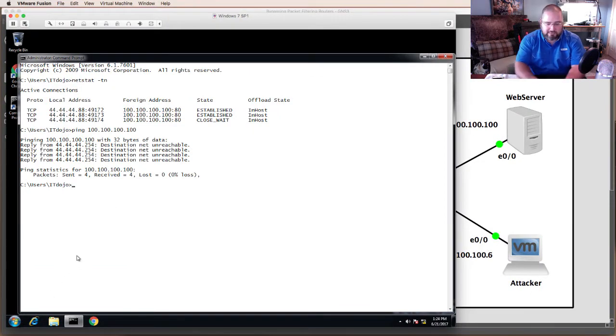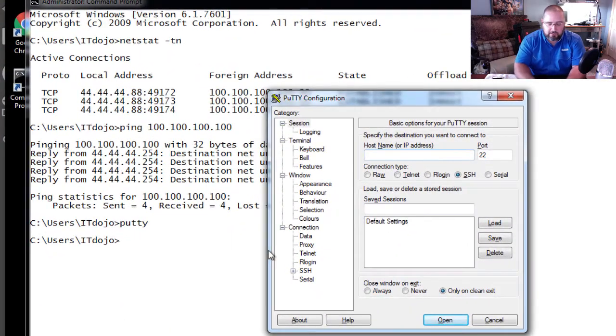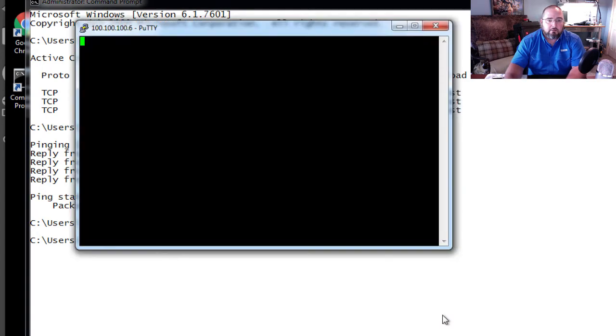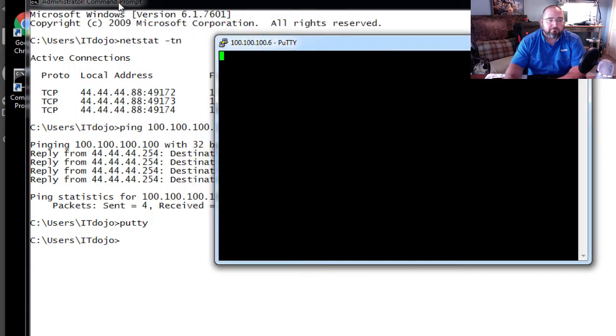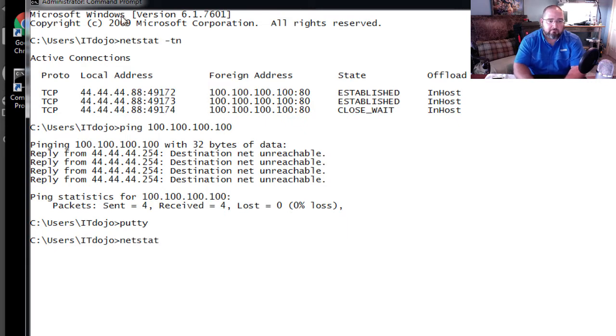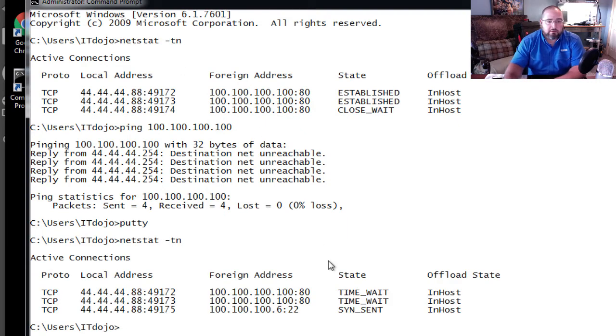We could see the same thing if we open up PuTTY and try to connect to 100.100.100.6. It won't connect. And if we look at netstat, he's trying to connect.